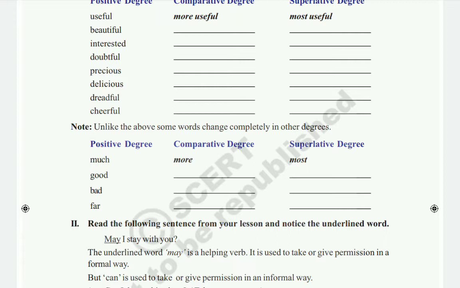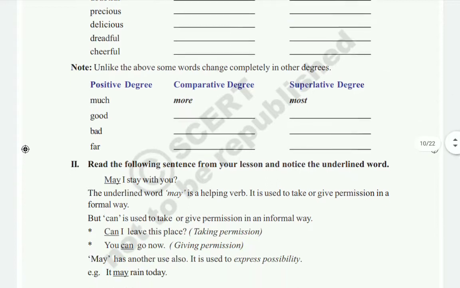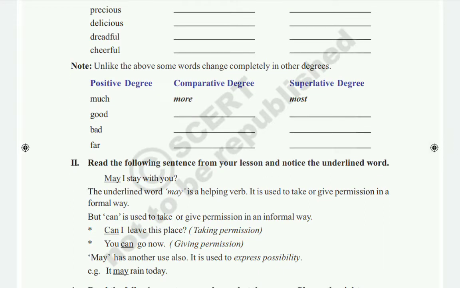Next, far. Far means farther, farthest. F-A-R-T-H-E-R, farther, and F-A-R-T-H-E-S-T, farthest. Okay. So these are the degrees of comparison, children, using different words. Whoever has the textbooks with you, you can complete these exercises in the textbook. And if you want to see this one in the study material, you can write from the study material also, children.